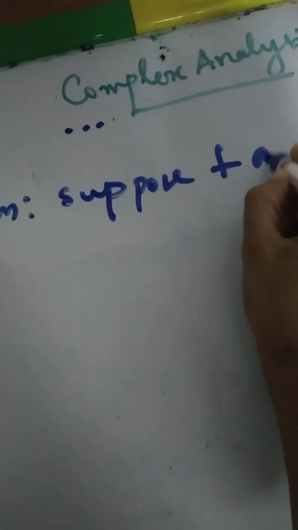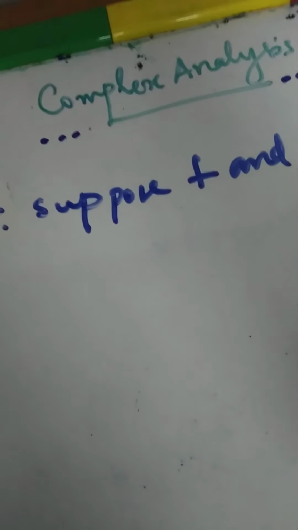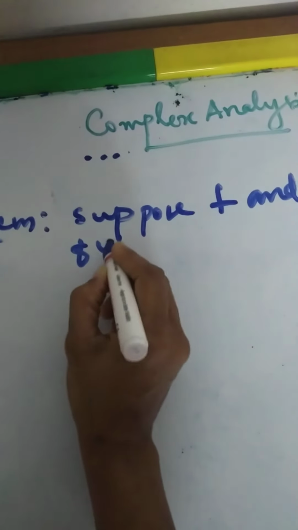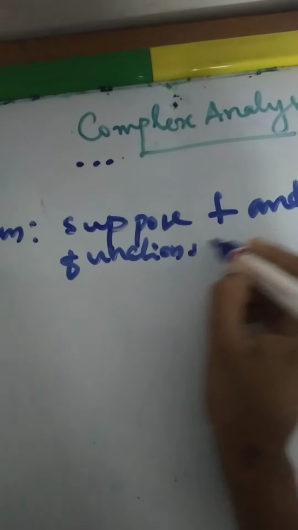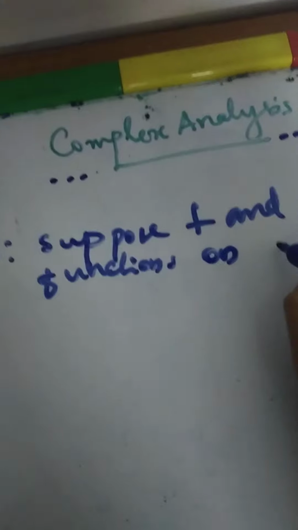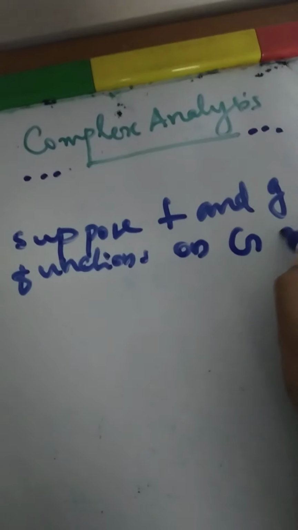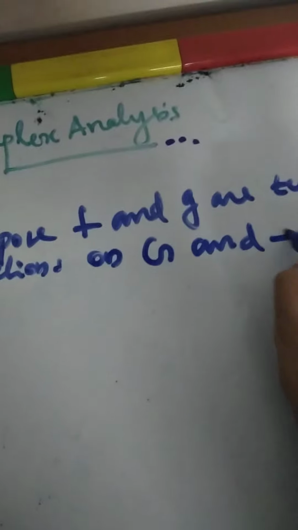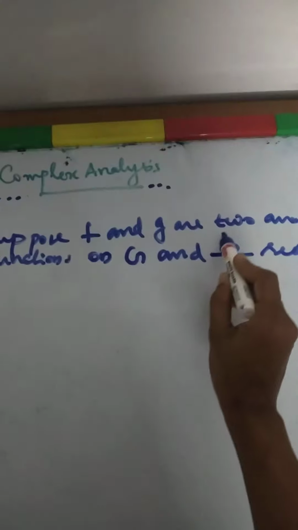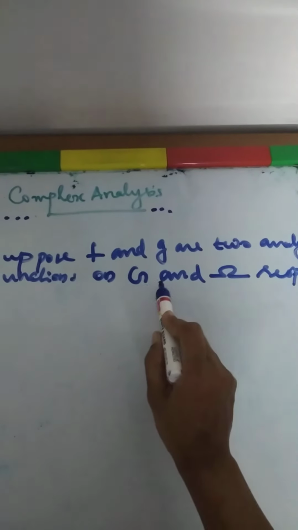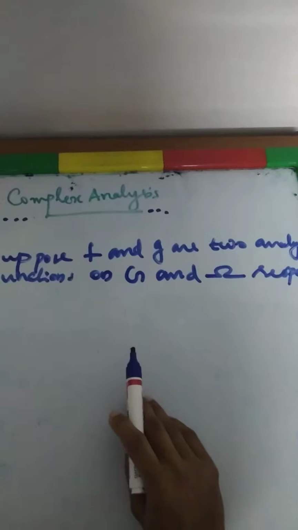Suppose f and g are two analytic functions on capital G and omega respectively.